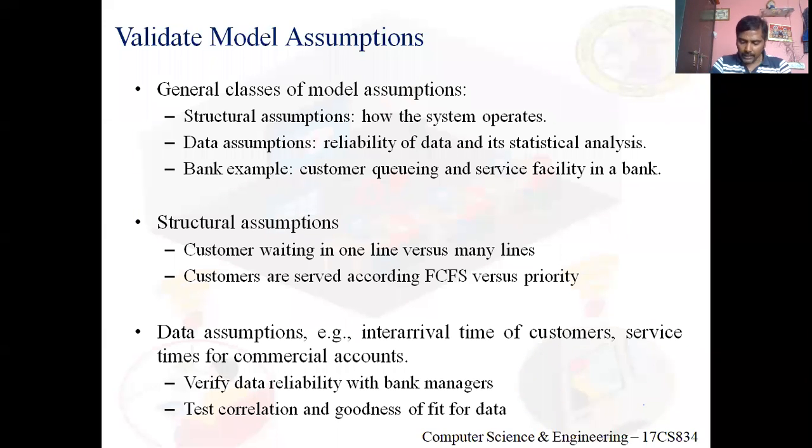If there are many lines, customers could be served strictly on a first come first serve basis, or some customers could jump from one line to the other if they see the other line moving faster. So this is the structure within a bank system, and this needs to be validated. Clear?